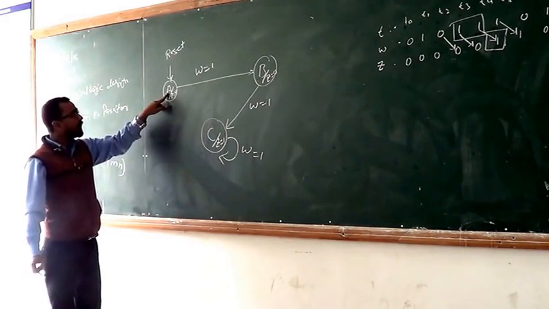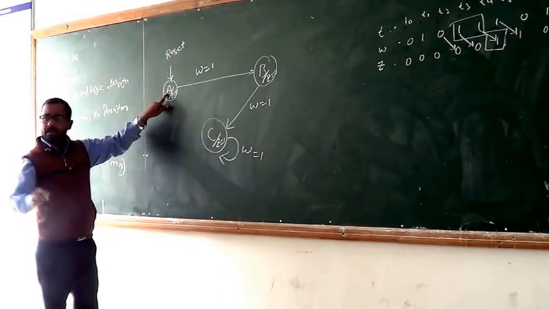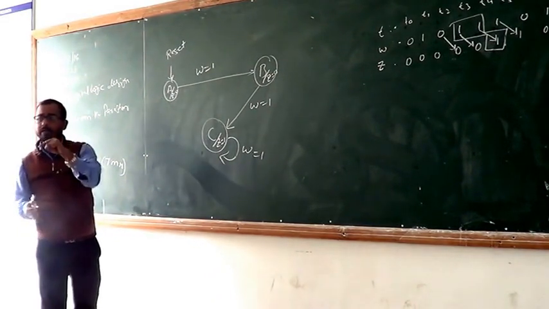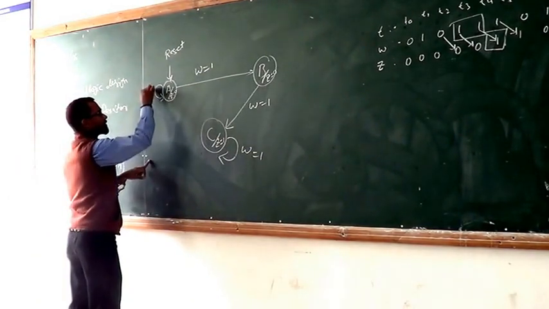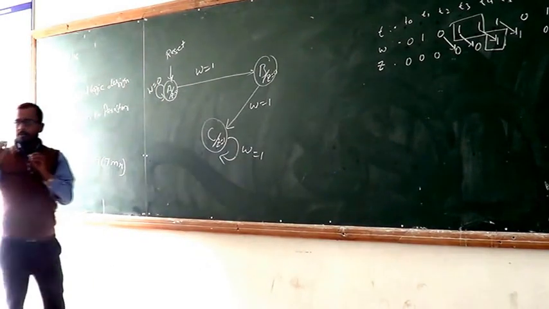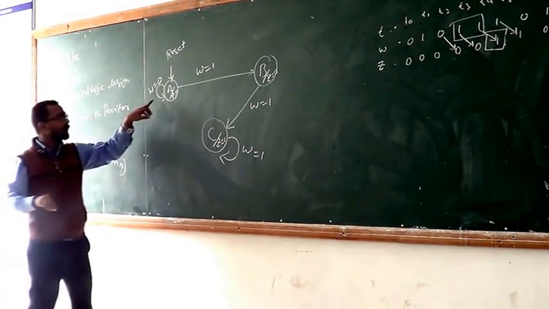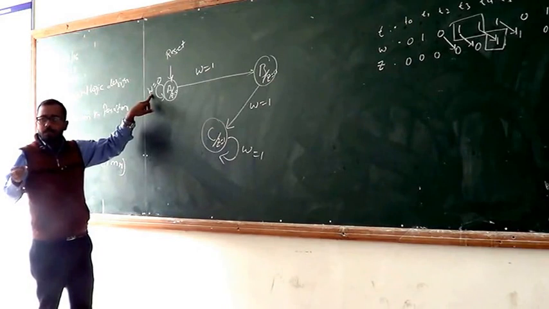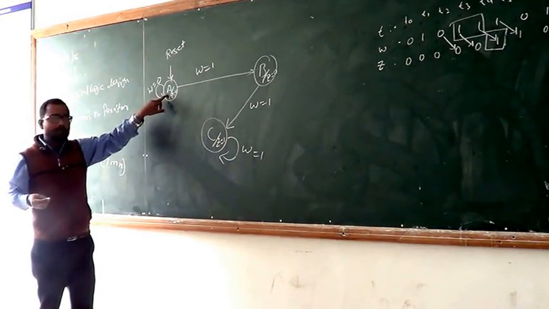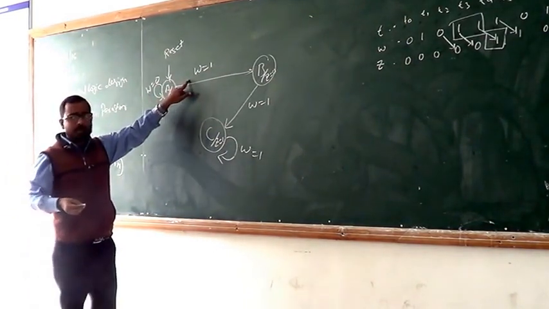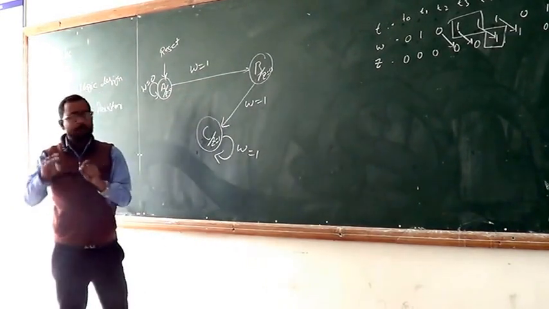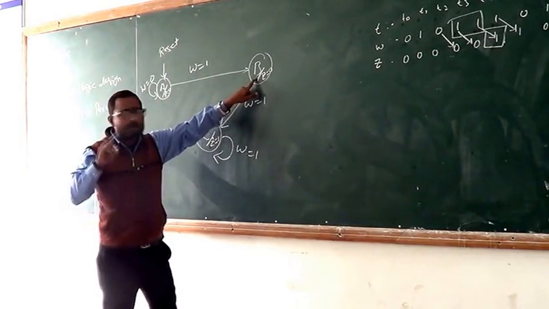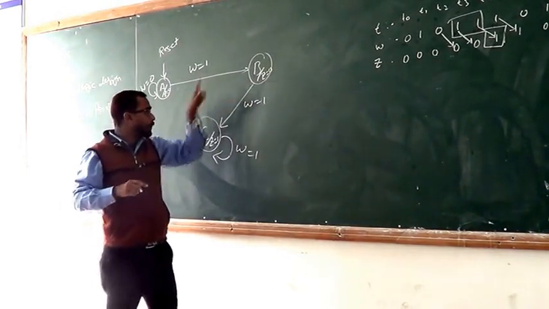Now, if you are at state A and W equals 0, that means the input comes 0, then what will happen? You stay at the same place. That means this is the initial state. Therefore, when the input is 0, you stay at the same place. When the input comes 1, you transit to state B. When the input comes 1 again, then transit from B to C.